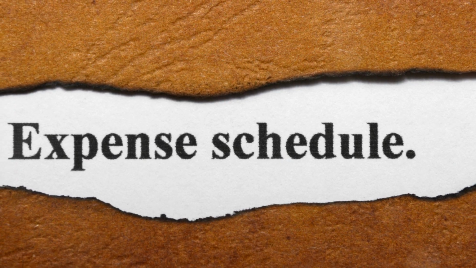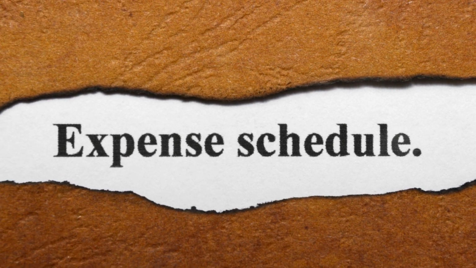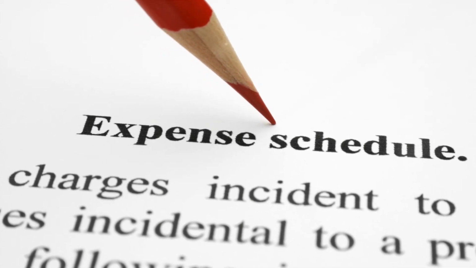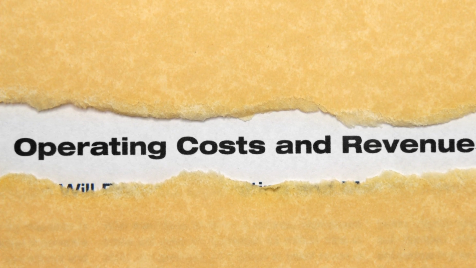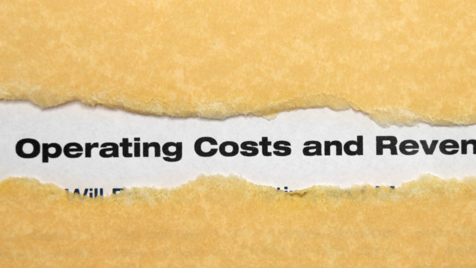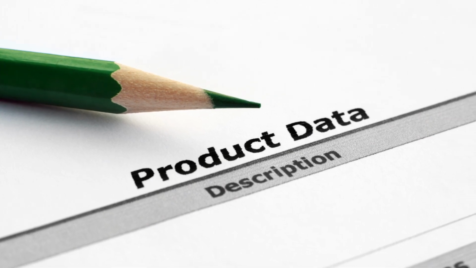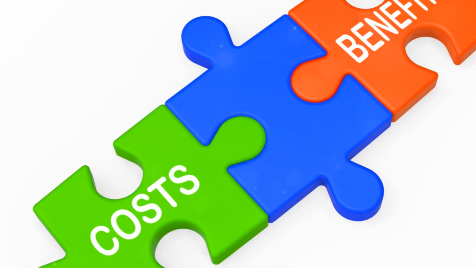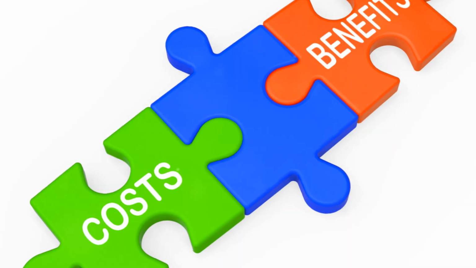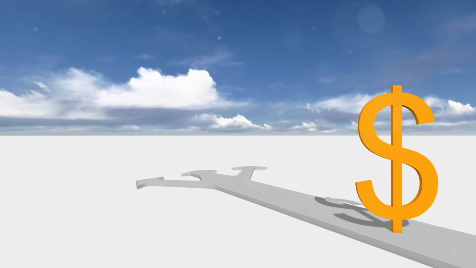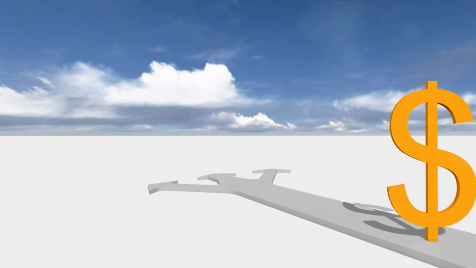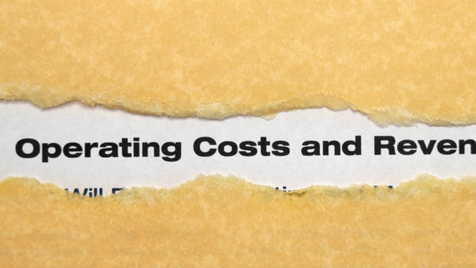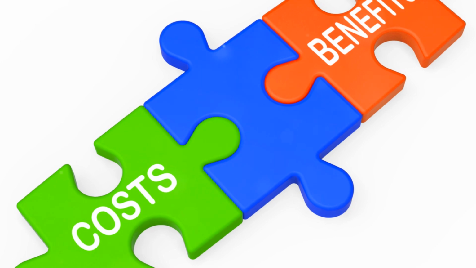Period cost is a cost that is not directly tied to a product or production process. It's associated with a specific time period, such as a monthly rental payment. Product cost is the cost assigned to a product and includes direct materials, direct labor, and allocated overheads. Explicit cost is a direct payment made to others in the course of running a business, while implicit cost represents the opportunity cost of using resources in one way rather than another.